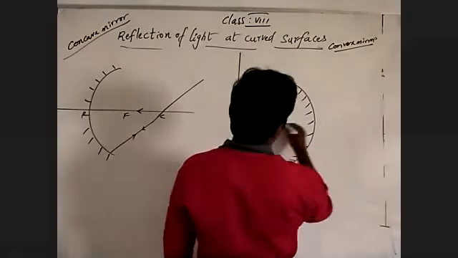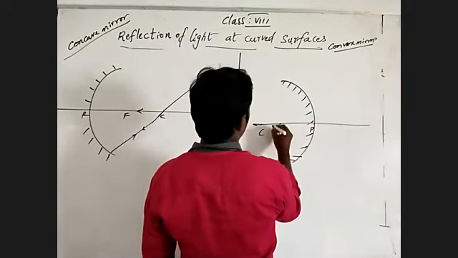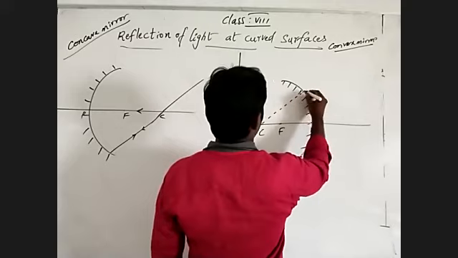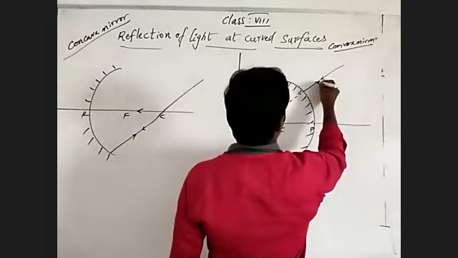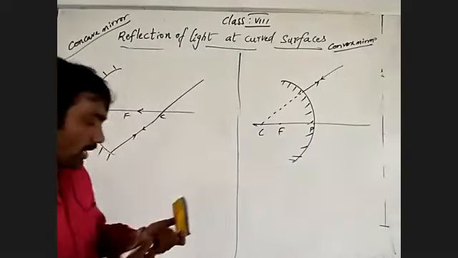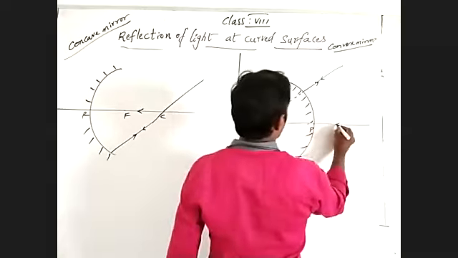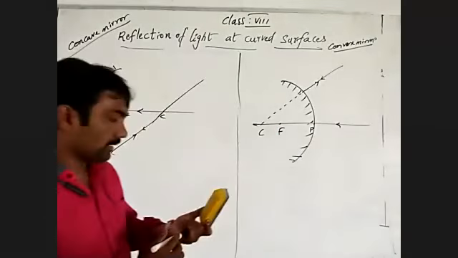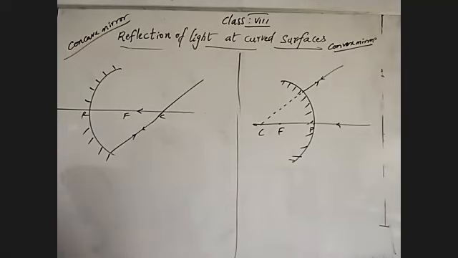Outer curved surface, pole, focus, center of curvature. A light ray traveling through the center of curvature gives reflection in the same path. And a light ray which travels along the principal axis, through the pole, also travels in the same path, which means it gives reflection in the same path. Understand?